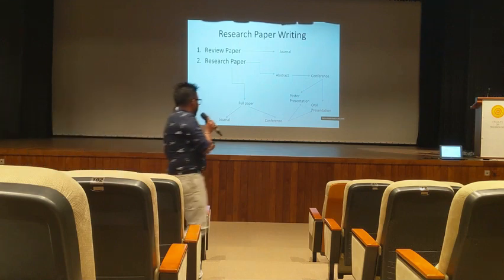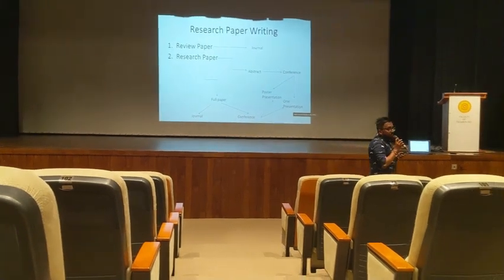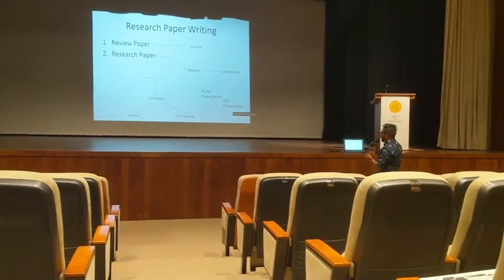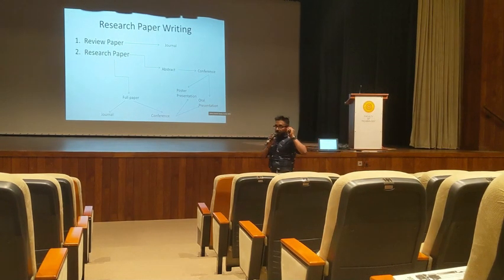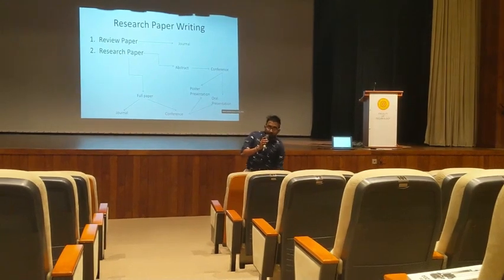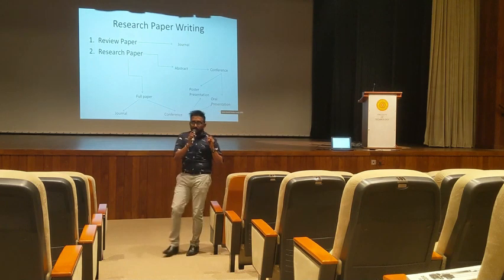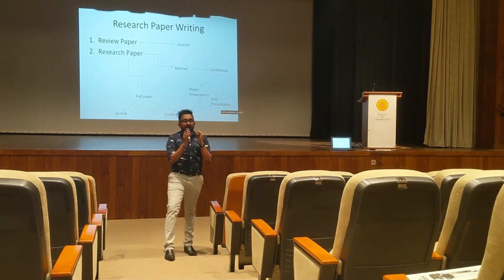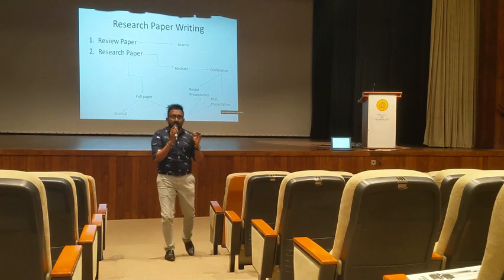So now I will tell you which kind of research papers we can do. Normally, paper writing can be done in 2 different ways. One is a review paper, and one is a research paper. If it is a review paper, you are not giving your ideas. First you select the topic, but you are summarizing what other people have already done in that topic.